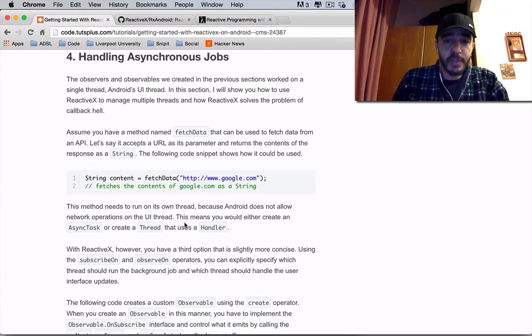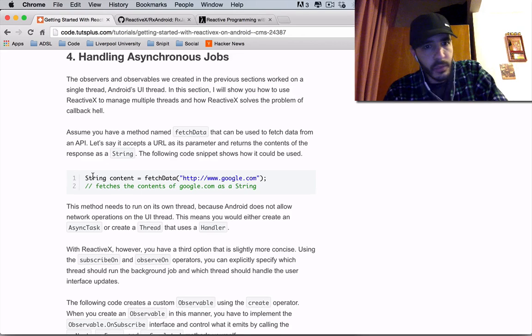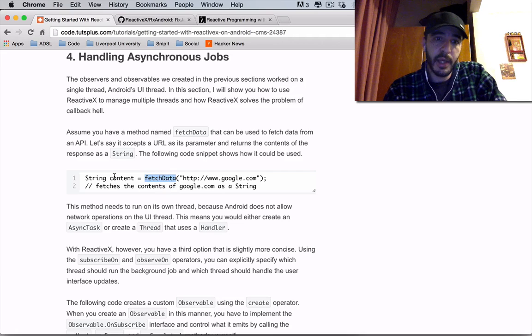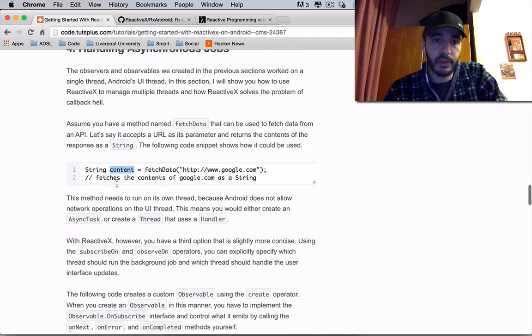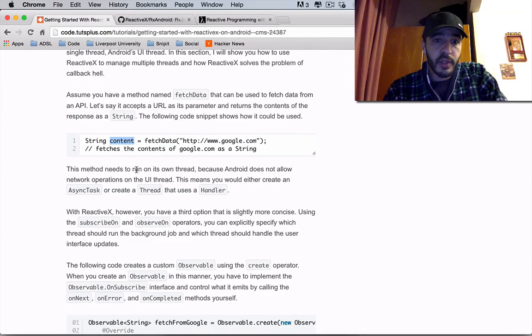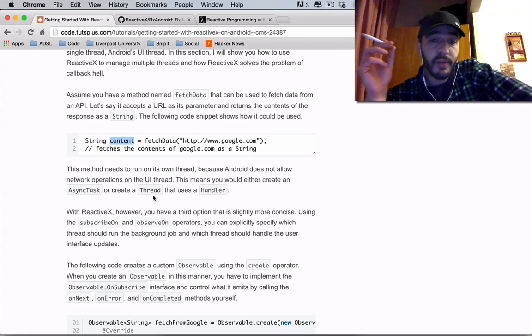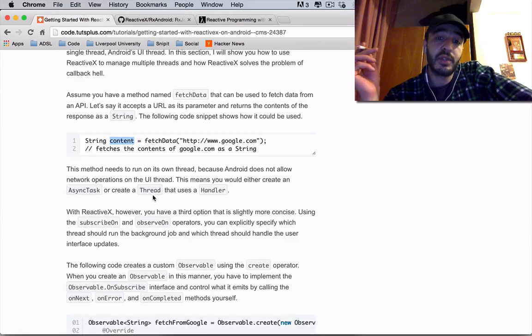The following code snippet shows how it could be used. Obvious stuff. You assign the contents of this URL when you fetch the data from it, and you put it into content. Great. This method needs to run on its own thread, obviously, because Android does not allow network operations on the UI thread. This means you would either create an async task or a thread or a handler. This is a known fact. With ReactiveX, however, you have a third option that's slightly more concise.